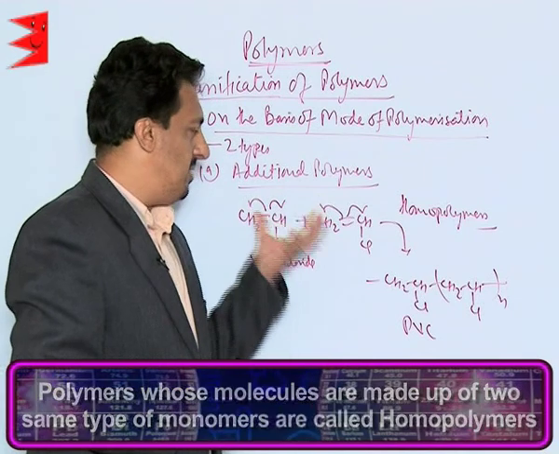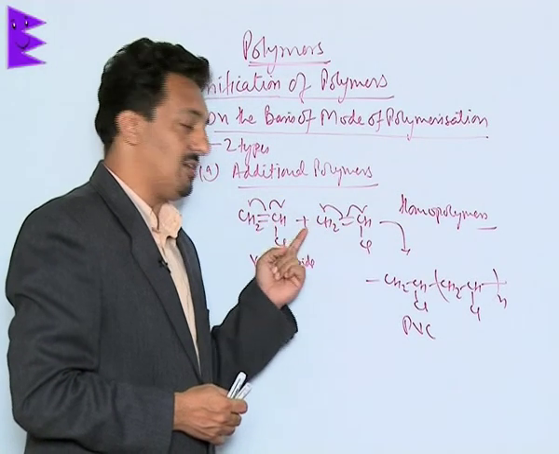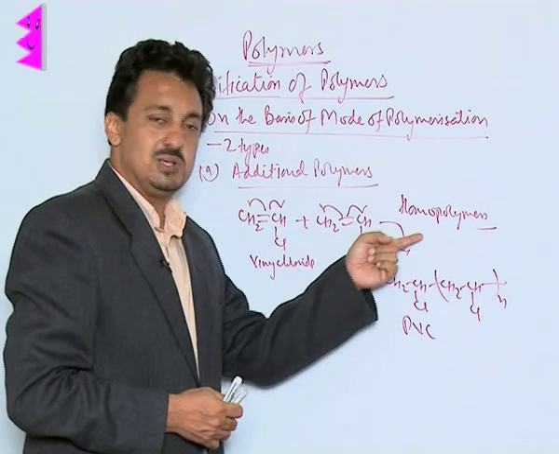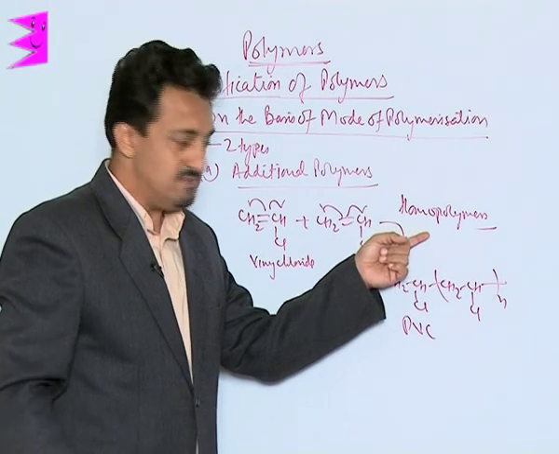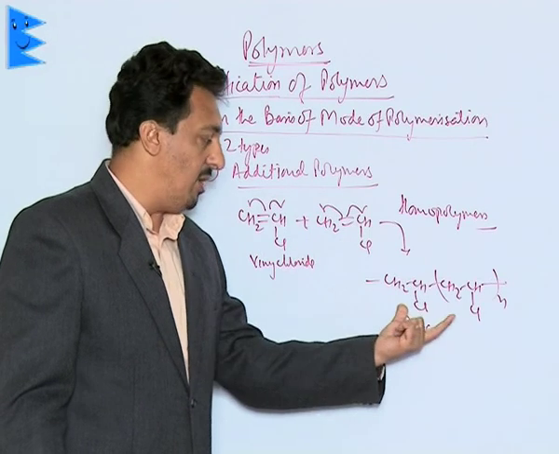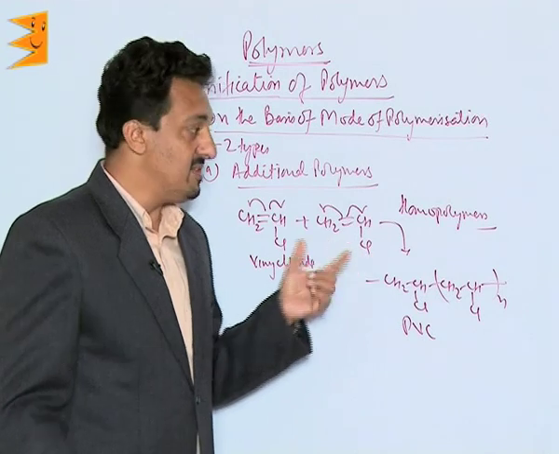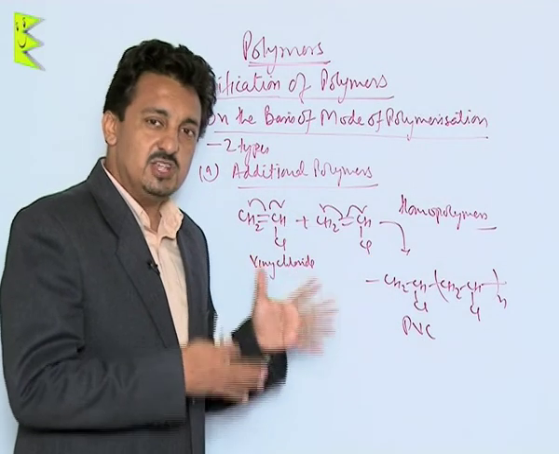Now, what is important about addition polymers is that in these, the monomers add to each other across multiple bonds. No loss of any small molecules takes place. The repeating unit resembles the monomer. Therefore, the molecular mass of the polymer will be an integral multiple of the molecular mass of the monomer. So these are the important properties of addition polymers.